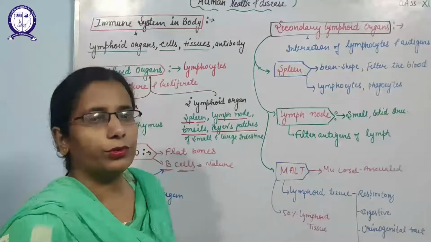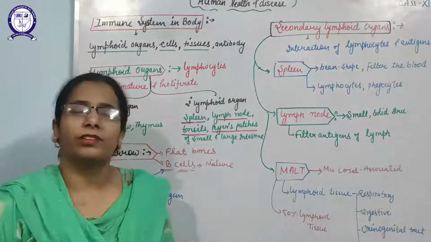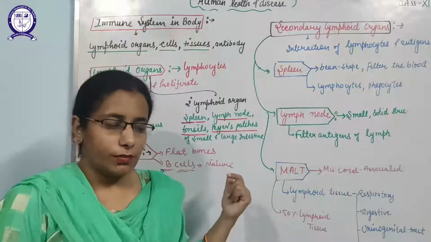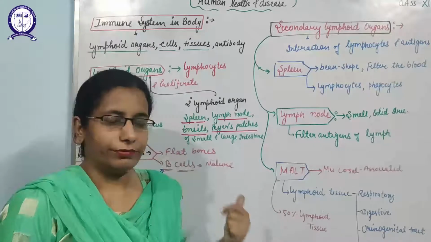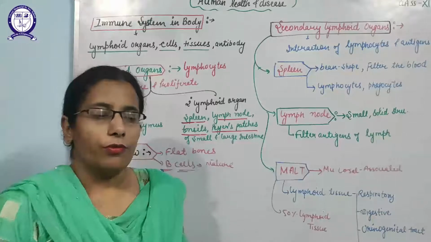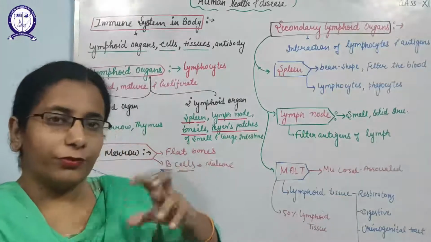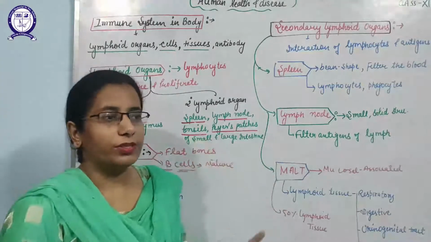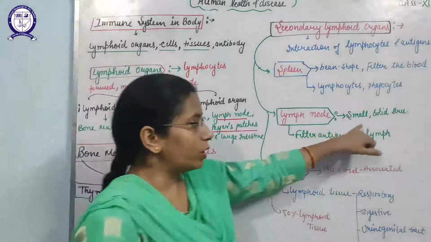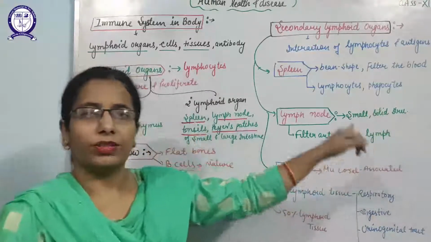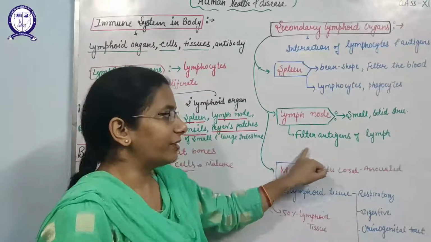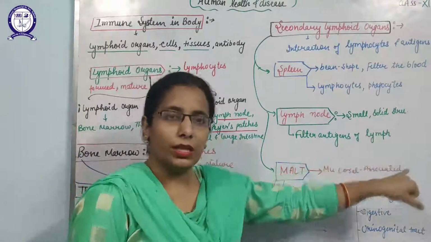Next is the lymph node. The lymph node is part of the lymphatic system. As you know, the lymphatic system is made up of lymphatic capillaries, lymphatic vessels and lymph nodes. In the lymph nodes, the lymph is filtered, and lymph mainly contains lymphocytes. Lymph nodes are small solid structures present along the lymphatic system all over the body, and they mainly filter the antigens from the lymph.